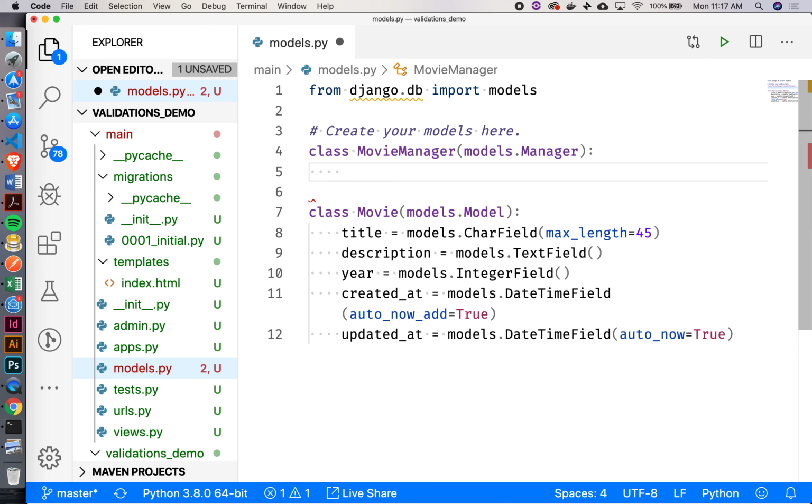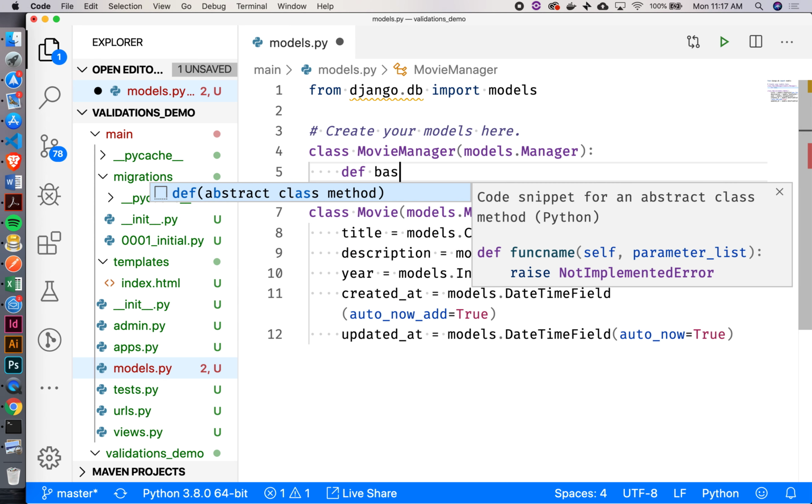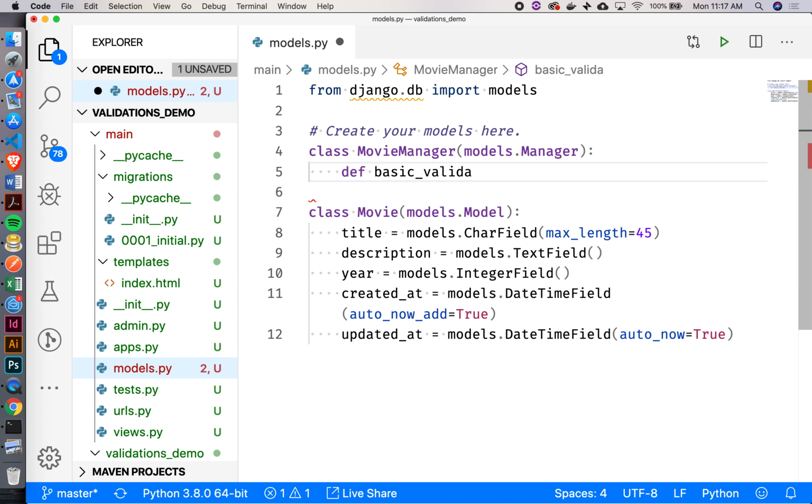We're just going to call it basic_validator because we're just validating. So def basic_validator, and I always need to take in self, right? The other thing I'm going to take in is some post data, which is just going to be the data that comes in through the form. So I'm going to say post_data.